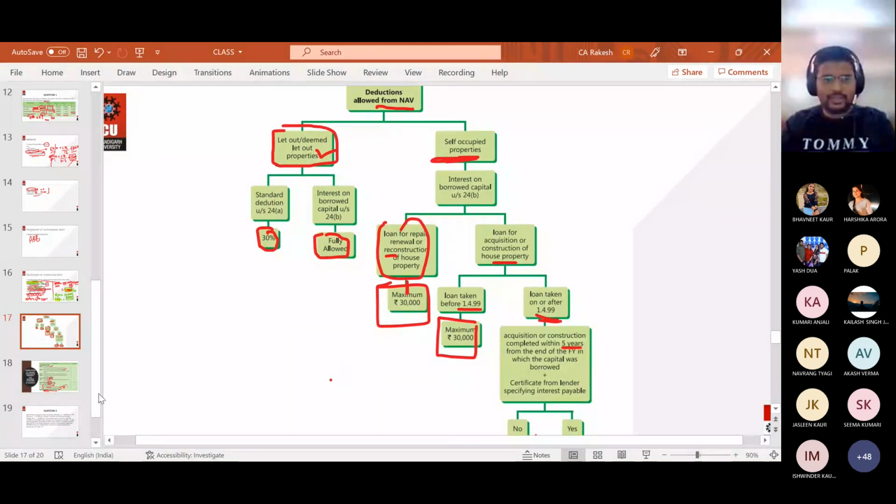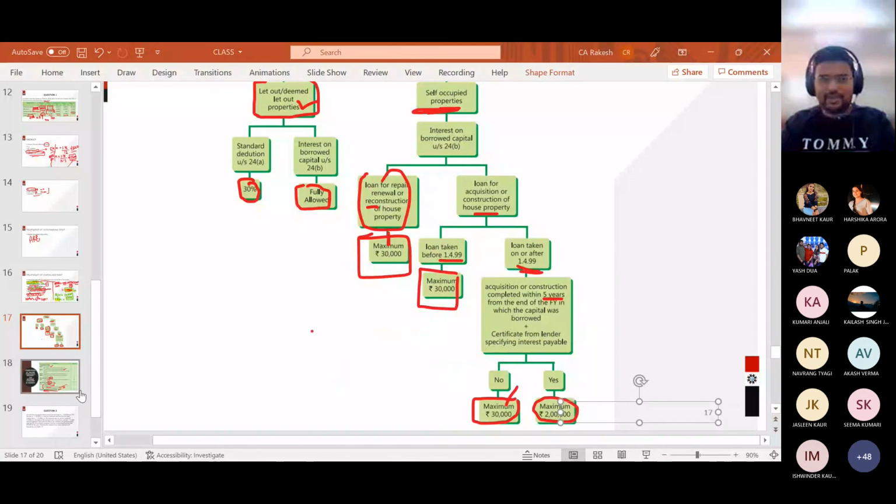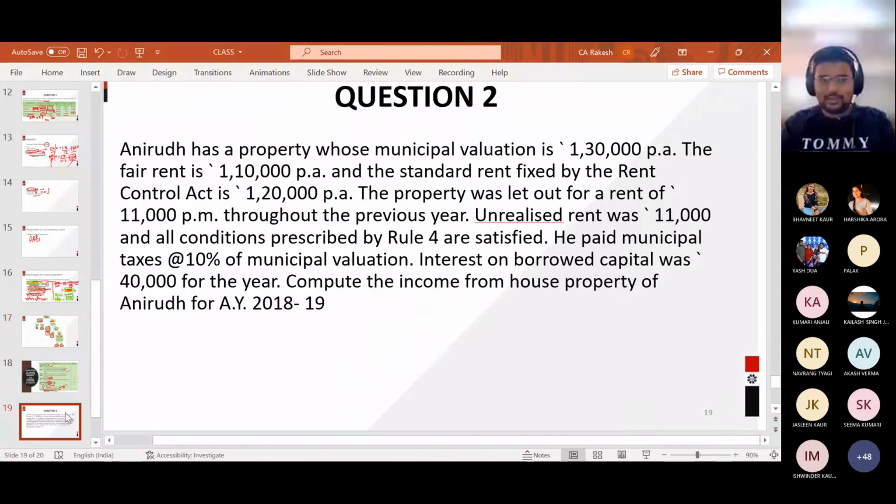I hope it is clear to you, and if it is clear, then this sum is your homework, question number 2. I will be giving you the answer of this particular question in the groups, and we can also discuss it tomorrow. So is it okay if we meet tomorrow at 10 o'clock for rent free accommodation? Tomorrow will be the class of rent free accommodation.